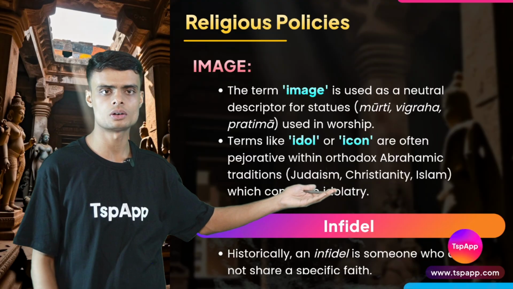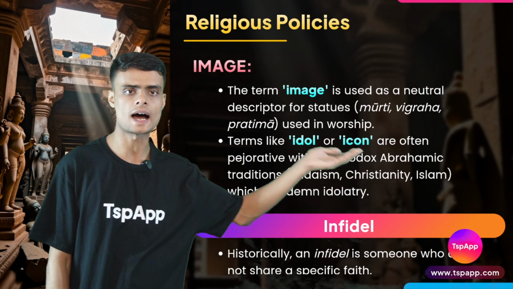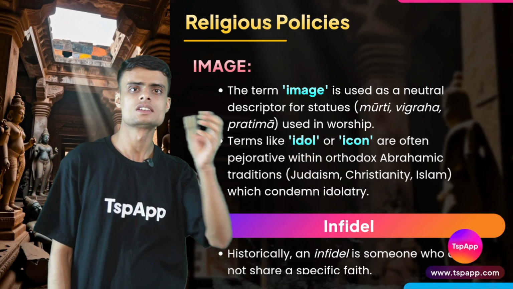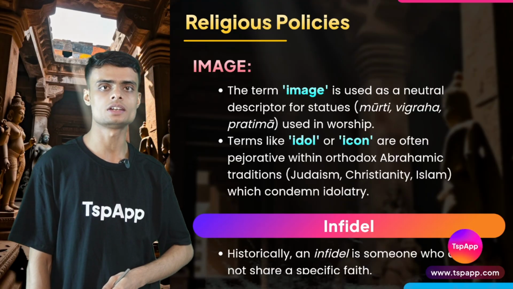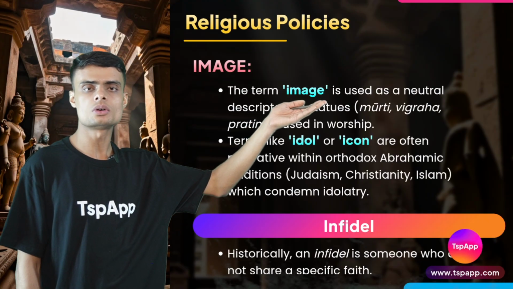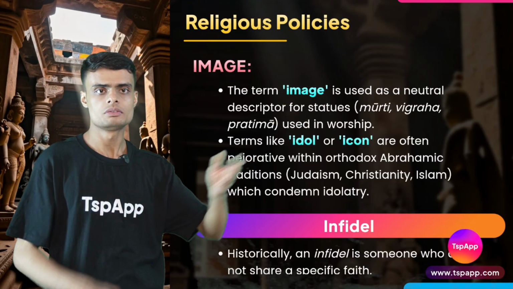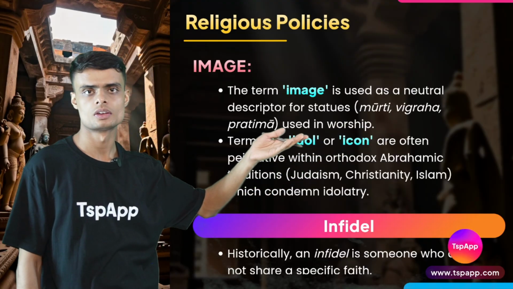In the Abrahamic religions like Judaism, Christianity and Islam, idol worship or icons are considered negative. But in India, or the Indian religions, the image is not just a statue. We believe it is a form of murti, vigrah, pratima.